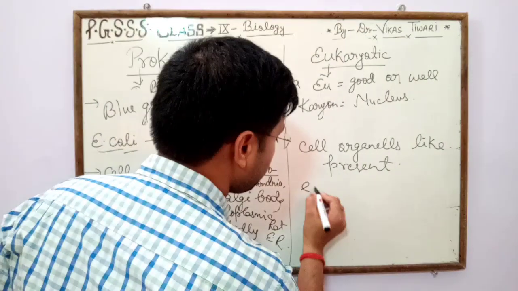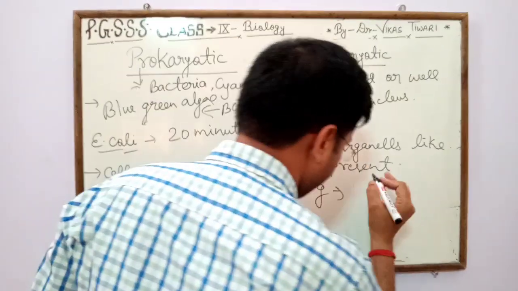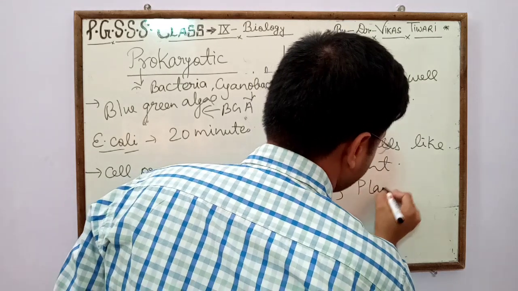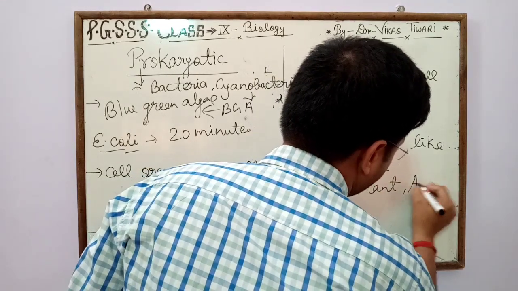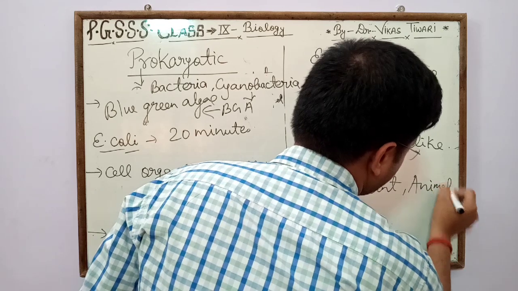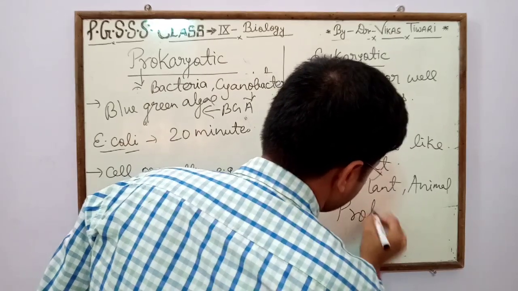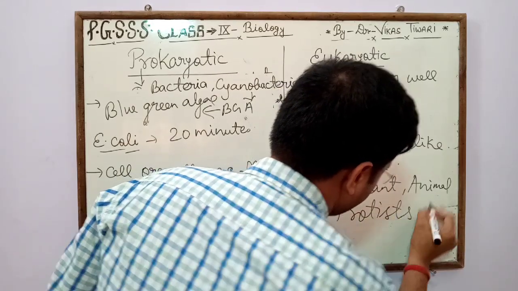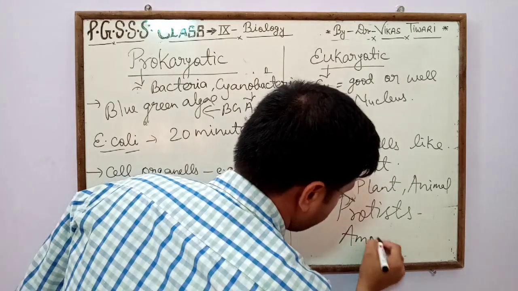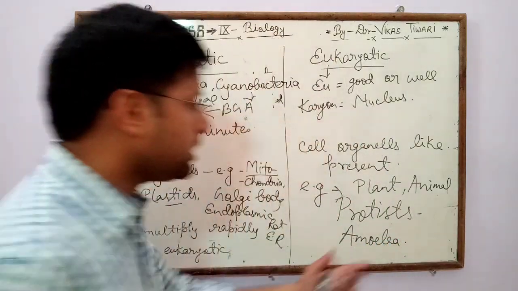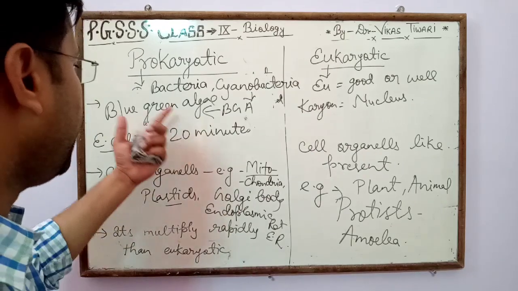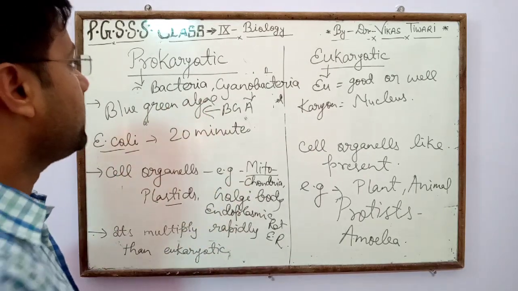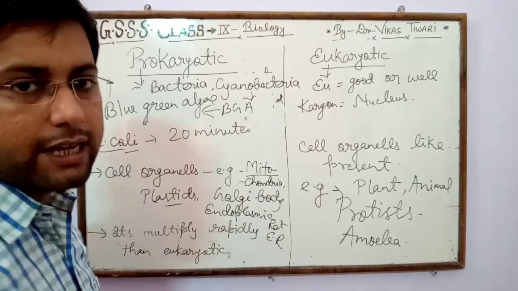In case of eukaryotes, the best examples are plant cell, animal cell, protists and protozoans like amoeba. These are the best examples of eukaryotic cell, and bacteria and cyanobacteria are the best examples of prokaryotic cell.